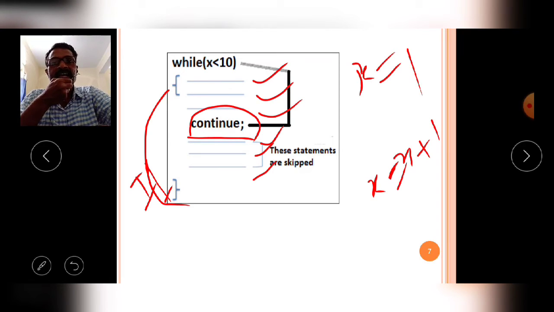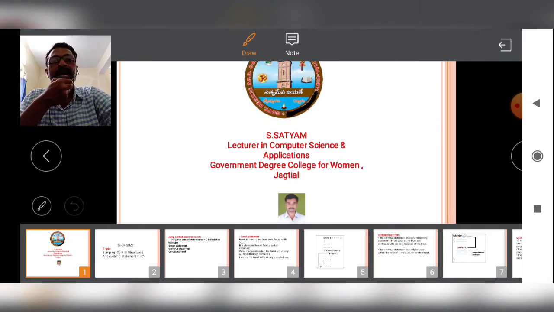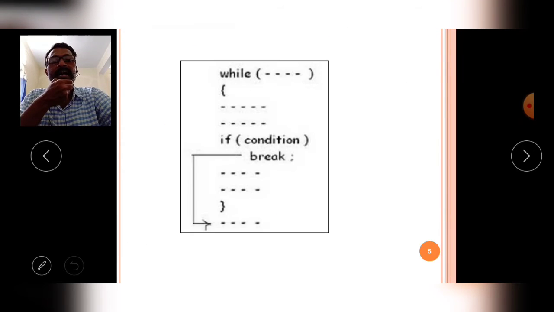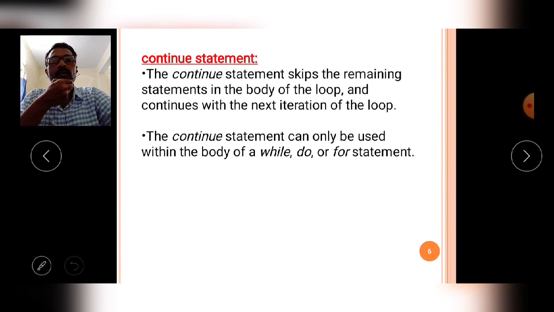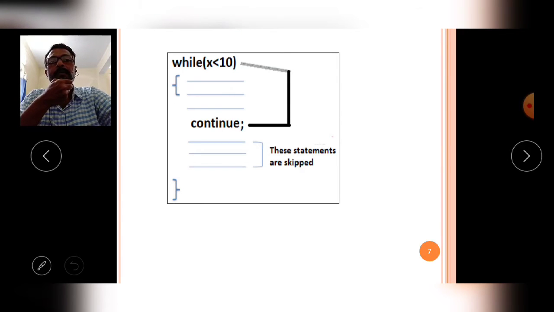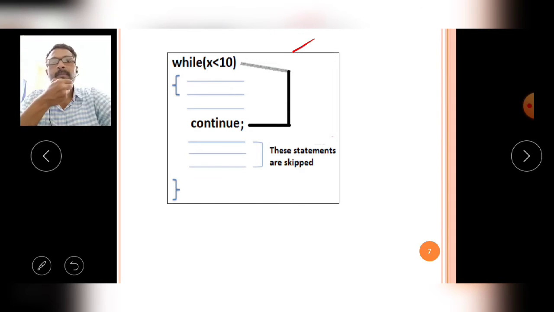But if you write the continue statement here, then what will happen? The statements below the continue statement, these three statements, are skipped, and the control is moved to the top of the program.